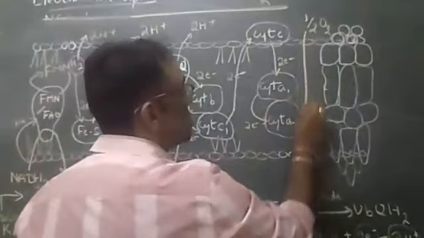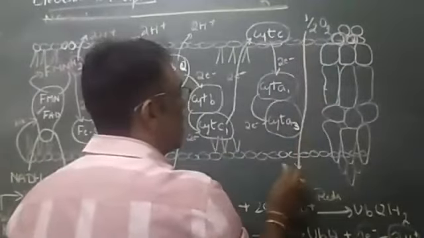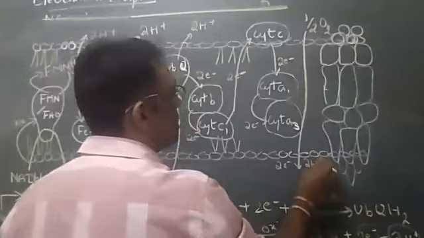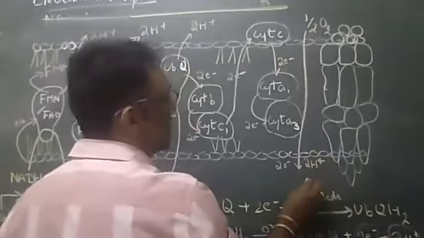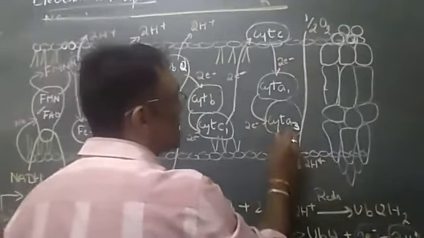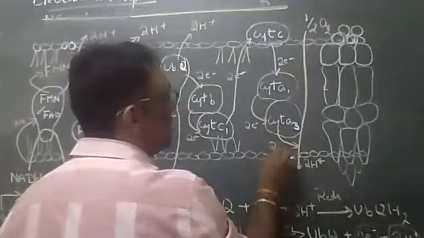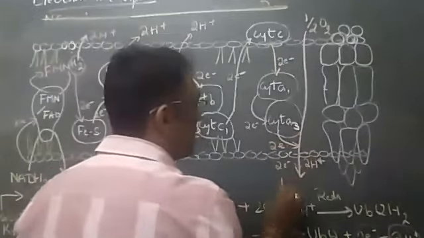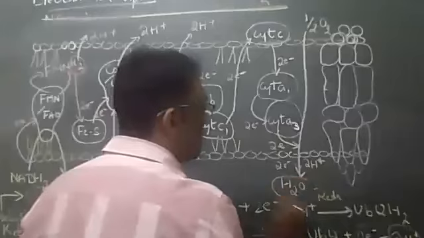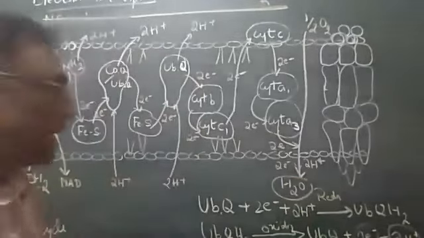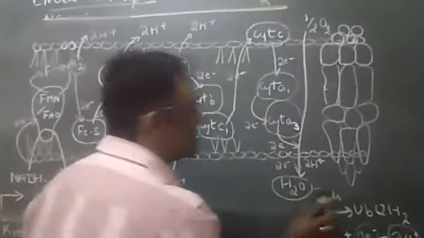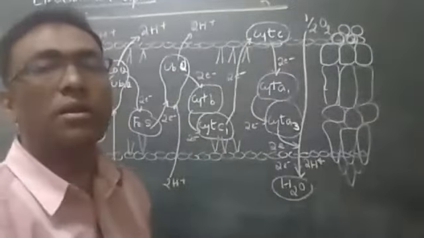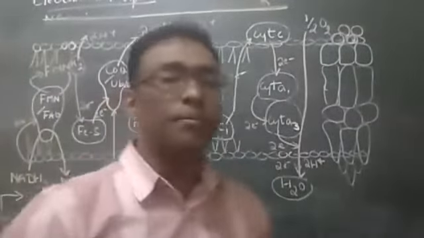So this oxygen, along with 2 electrons and 2 protons, correct? 2 protons from the cytoplasm and 2 electrons from cytochrome A3. You can show it like this. That is going to help in the formation of water. That is why we say that water is the end product of the ETC, electron transport chain.